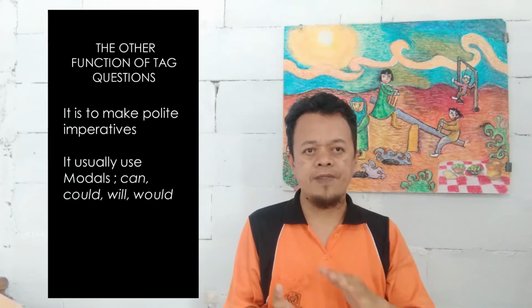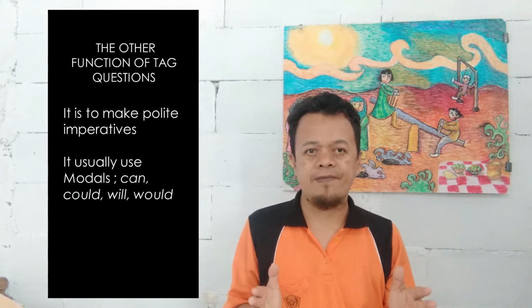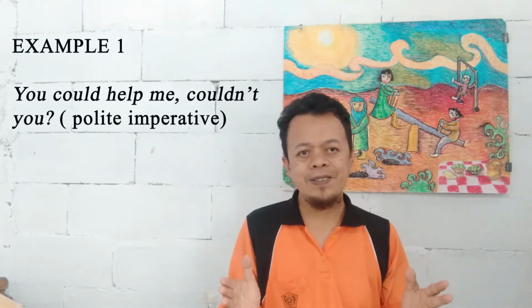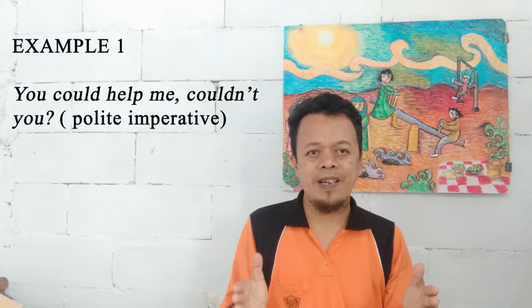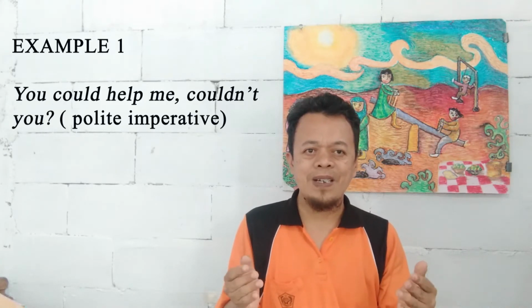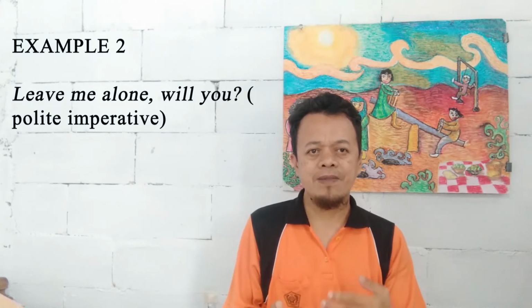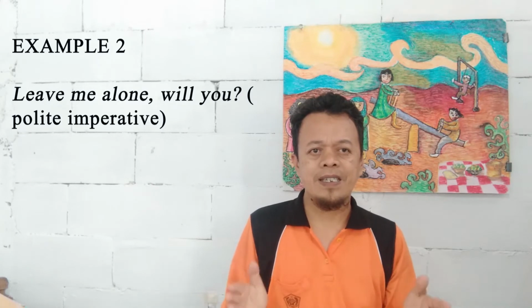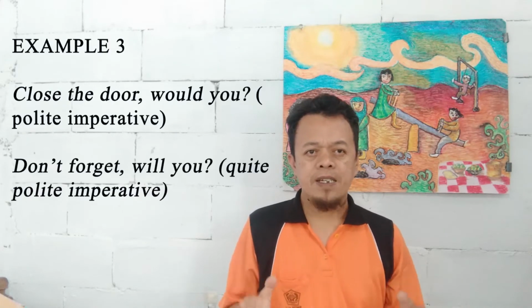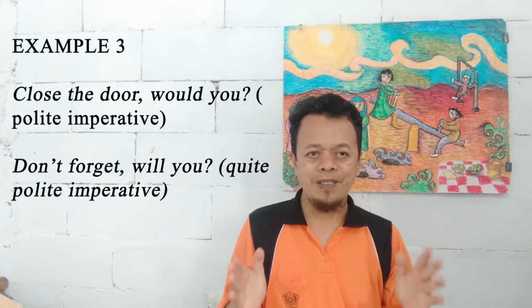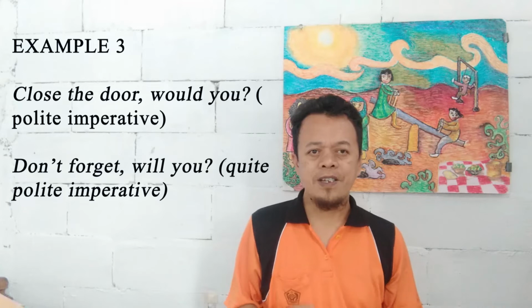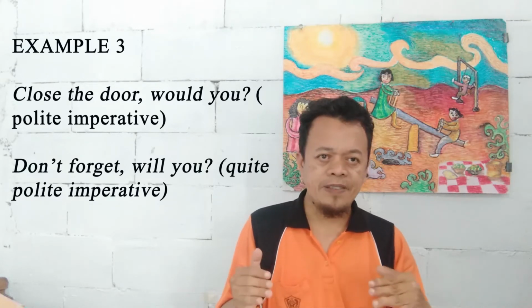Another function of tag questions is to make a polite imperative. For example, you could help me, couldn't you? This is a polite imperative where someone is asking for help. Example number 2. Leave me alone, will you? Someone asks someone else to leave. This is a polite imperative. Close the door, will you? It is an imperative. Don't forget, will you? Quite a polite imperative too. In the usual way, tag questions have a negative statement followed by a positive tag, or the reverse.